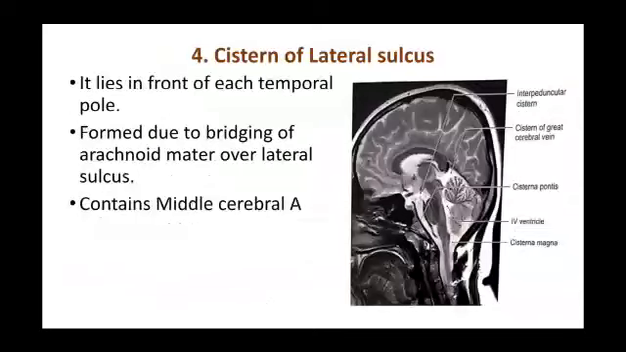Cistern of the lateral sulcus. It lies in front of each temporal pole, formed due to bridging of the arachnoid mater over the lateral sulcus. It contains the middle cerebral artery.